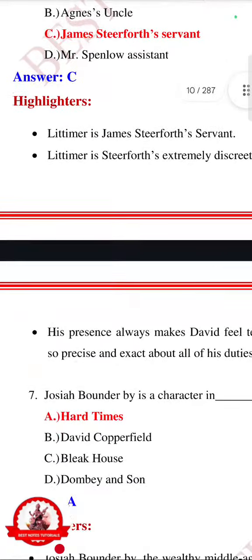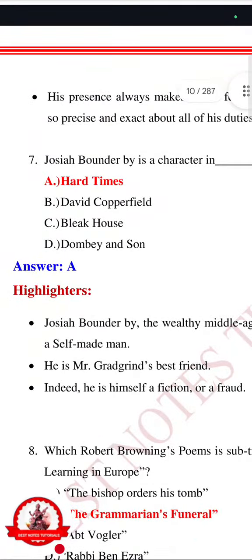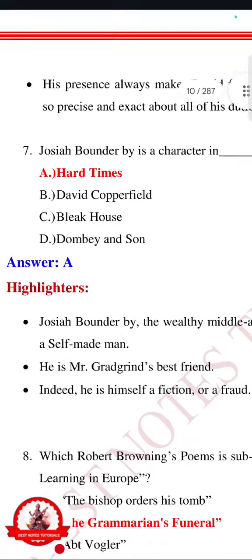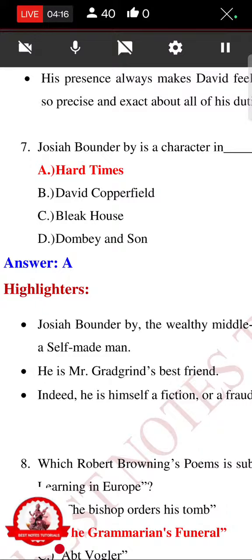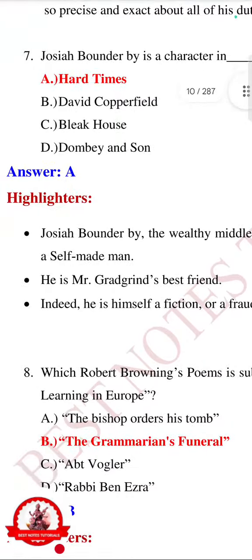All right. Next one. Josiah Bounderby is a character in Hard Times, David Copperfield, Bleak House, or Dombey and Son. Answer is Hard Times. So Josiah Bounderby is a character in Hard Times.